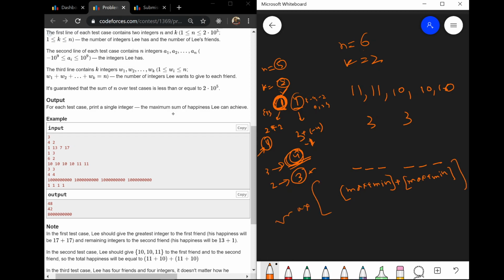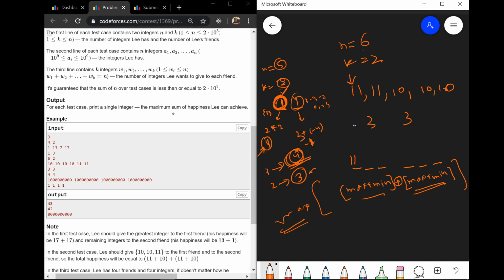We want to maximize this. That means the maximum in this part plus the minimum in this part itself should be maximum. This is a basic plus operator, so when the individual parts are maximum, then the sum is also maximum. So now how can we distribute it? Basically, this is the greatest element, so let's put the first greatest element to this.